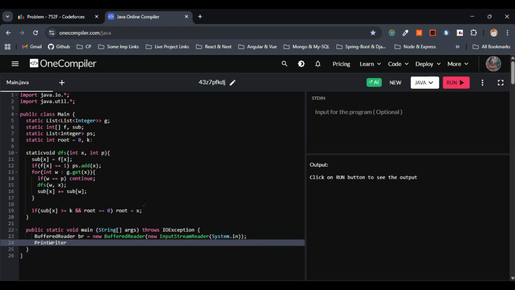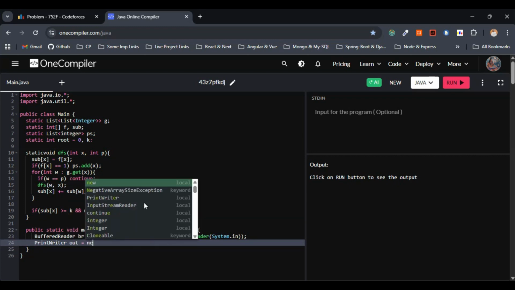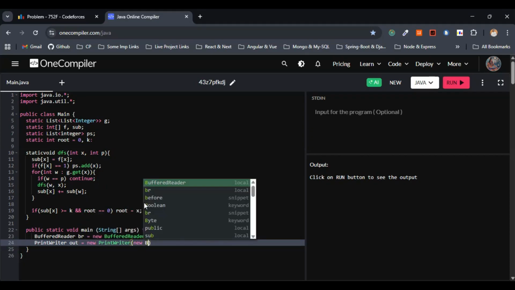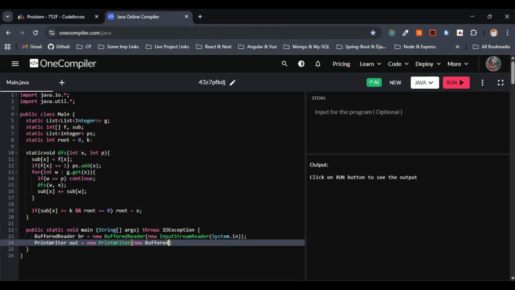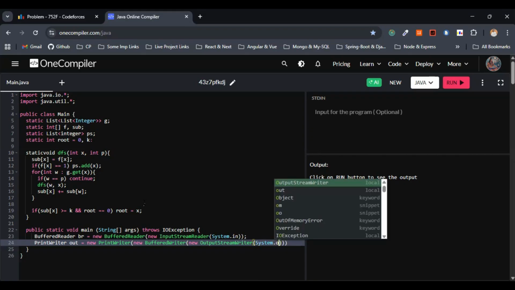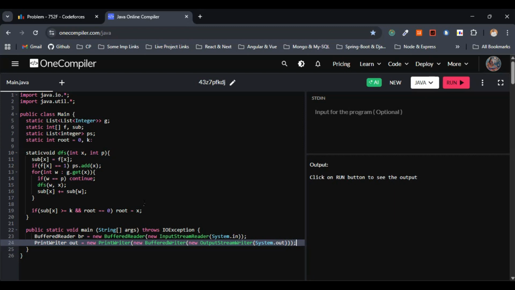New PrintWriter, new BufferedWriter, OutputStreamWriter of System dot out. Basically, this is fine.